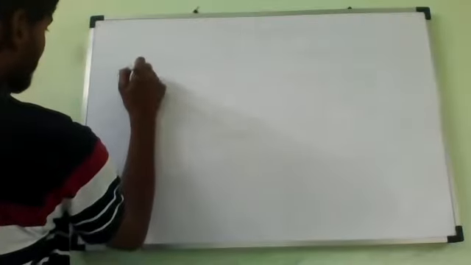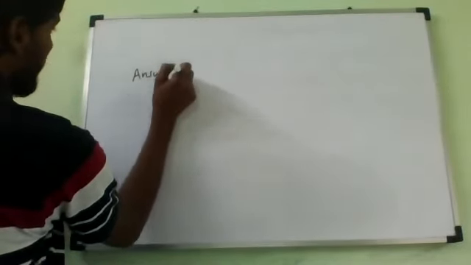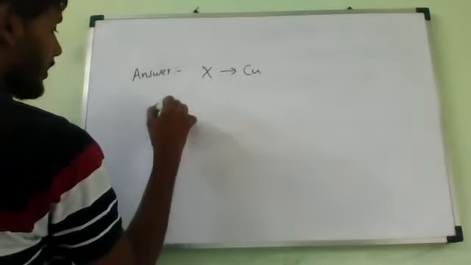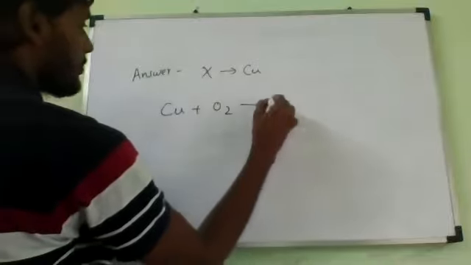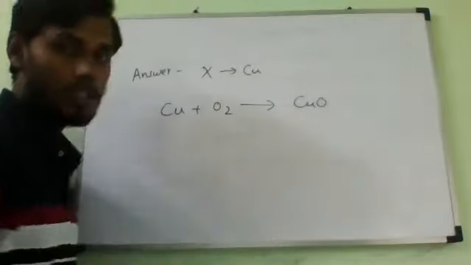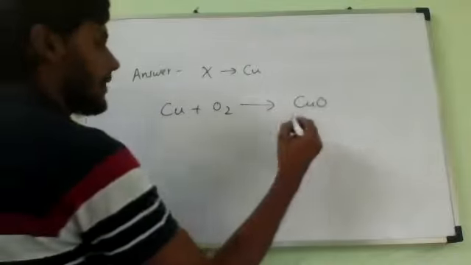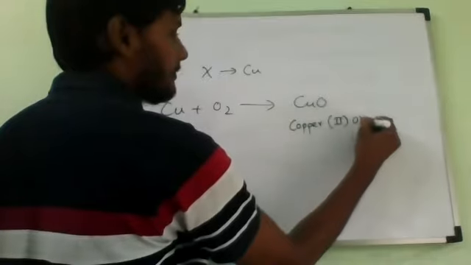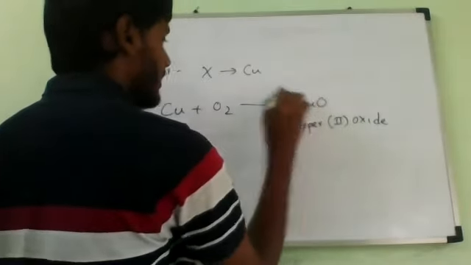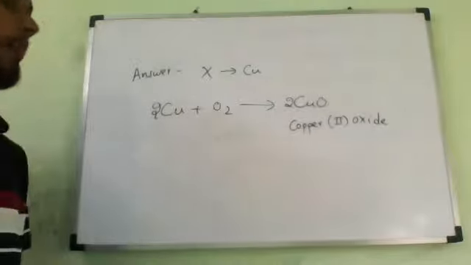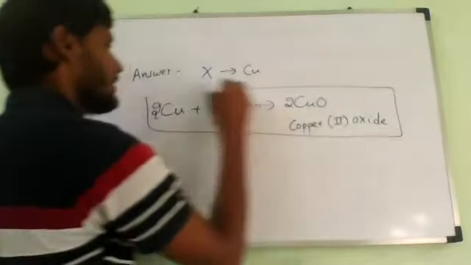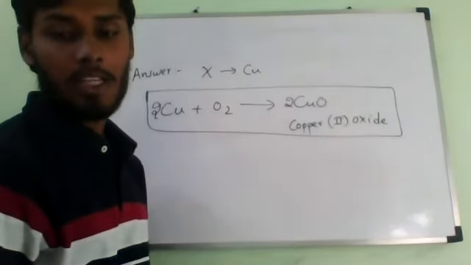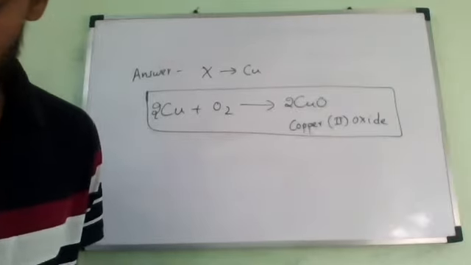Answer. Sir, copper. X is copper, and the compound is copper oxide. If we heat copper in oxygen, it forms copper oxide. That copper oxide is called copper(II) oxide. Is it correct or not? Copper(II) oxide, that is very simple. Is it easy or difficult? So many don't know. A black substance means copper oxide. Understand?